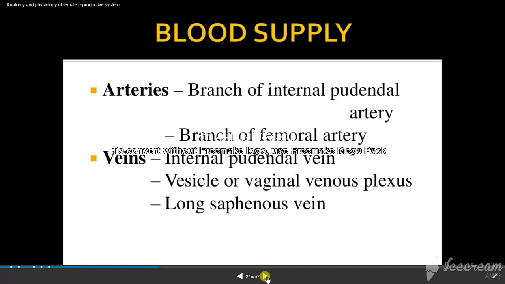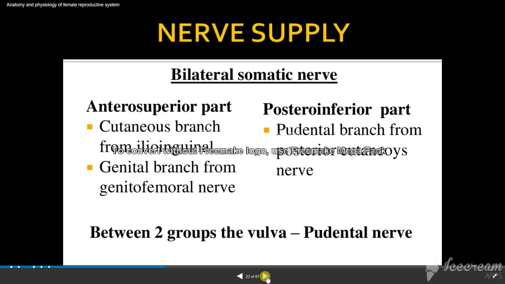Okay. So what is the blood supply of the complete external genitalia? This is important in anatomy. For arteries, it has the internal pudendal artery, a branch of the femoral artery, coming from the thigh. For veins, it has the internal pudendal vein, the vaginal venous plexus and the long saphenous vein. We also have some somatic nerve supply, anterior and posterior parts, these all are branches.